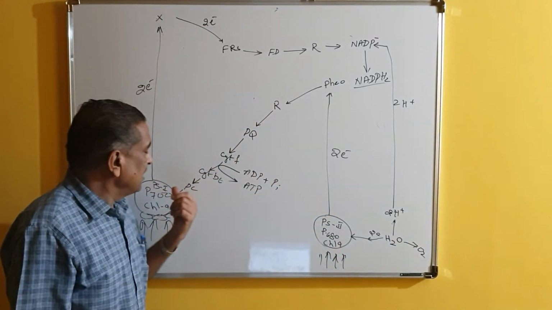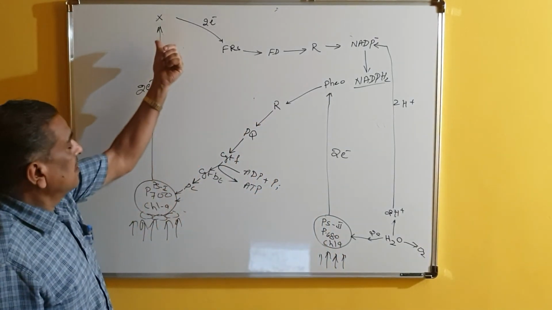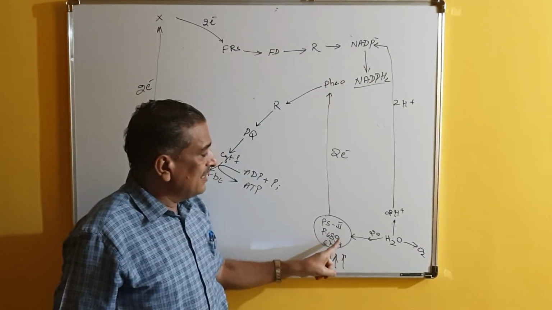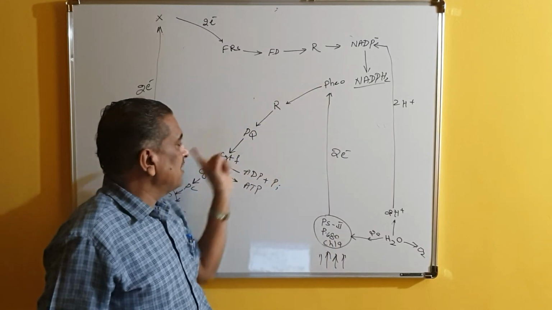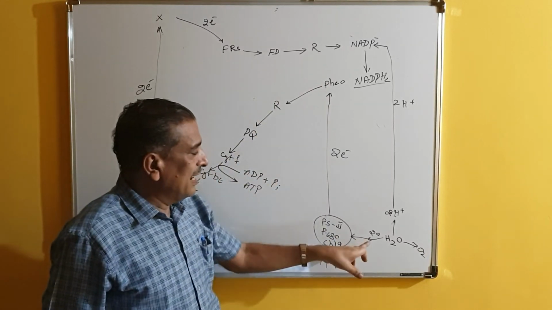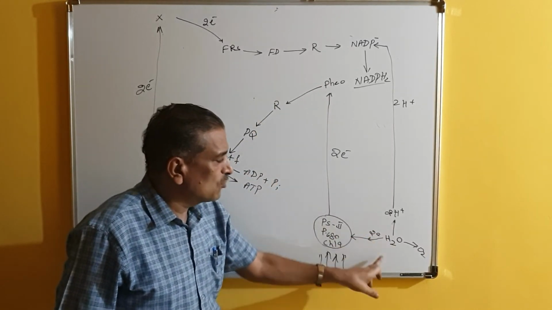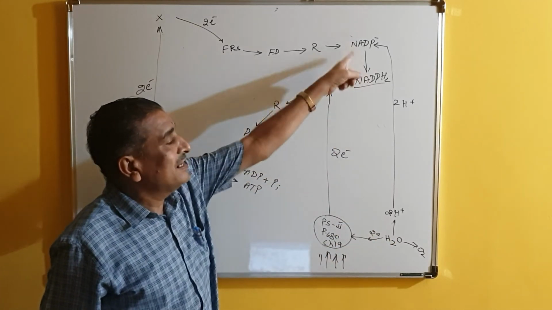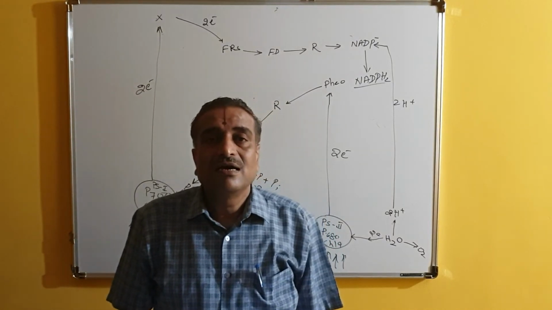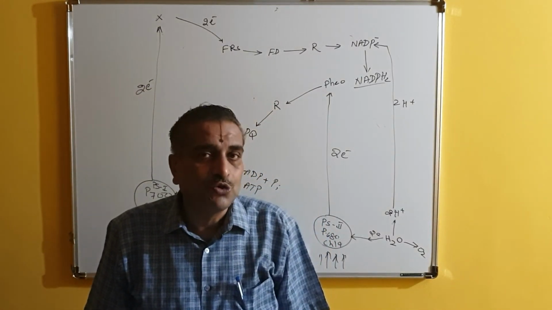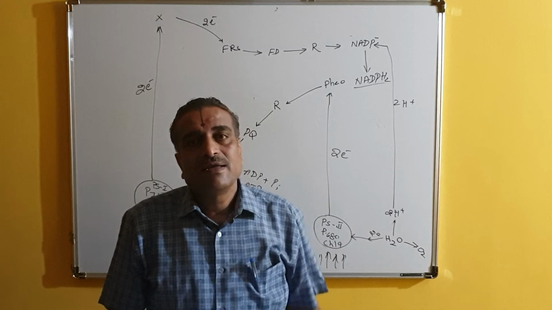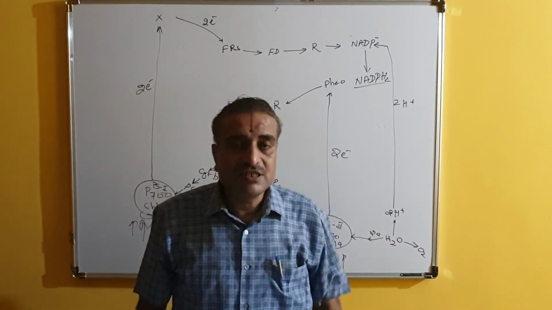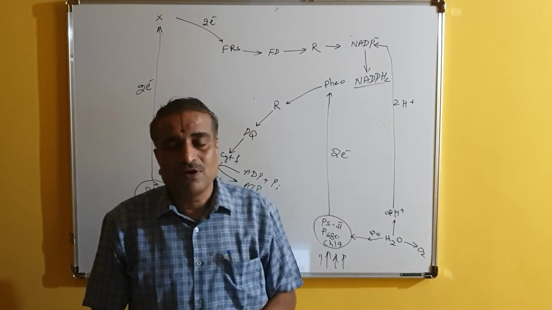But here, the electrons released by pigment system 1 are absorbed by NADP, the electrons released by pigment system 2 are accepted by pigment system 1, and the electrons released due to the photolysis of water join pigment system 2. By this time, NADP is reduced to NADPH2. So this is called non-cyclic photophosphorylation.